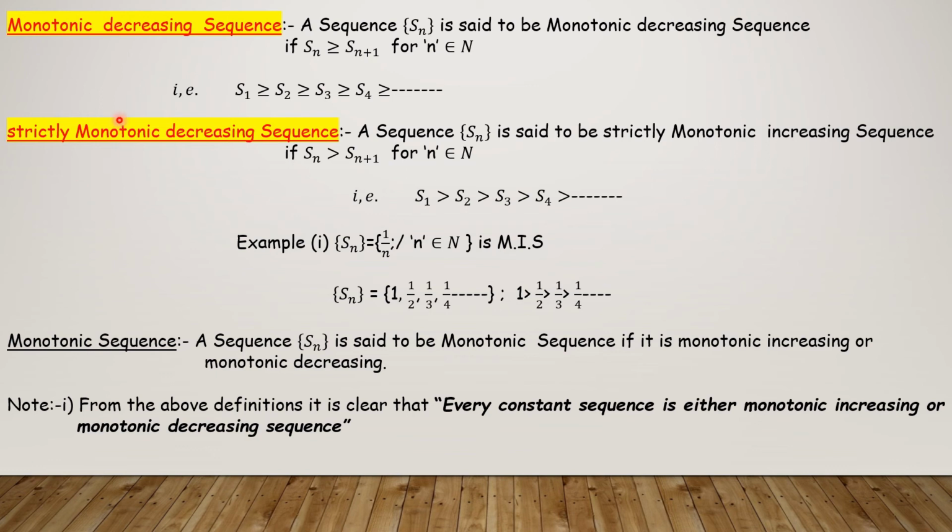Why? Because in both definitions we have the equal symbol: Sn greater than or equal to Sn plus 1, or Sn less than or equal to Sn plus 1. Equal to is valid for a constant sequence. And strictly increasing, strictly decreasing, I have shown examples also. Now next one,